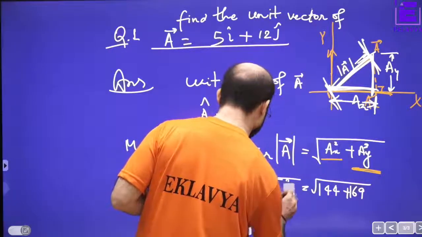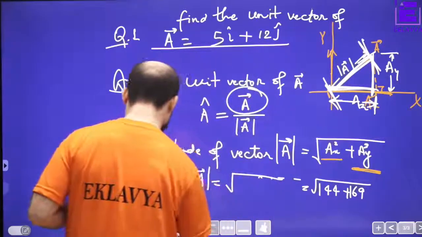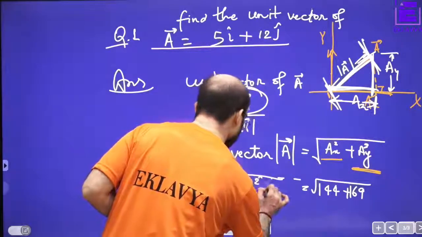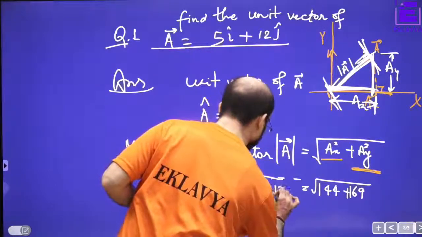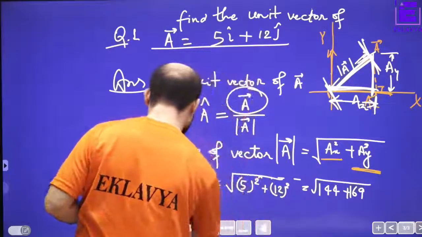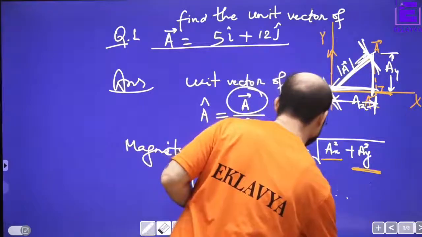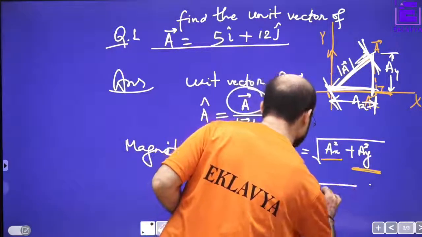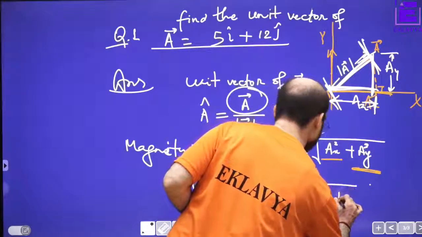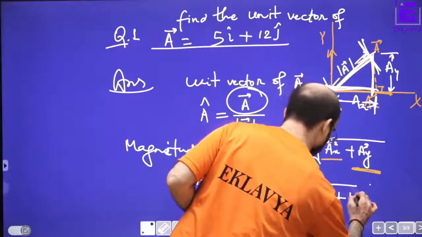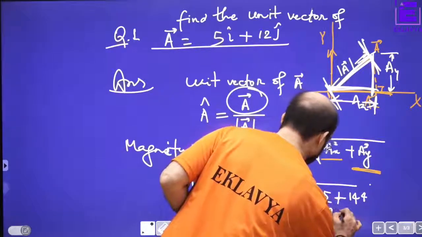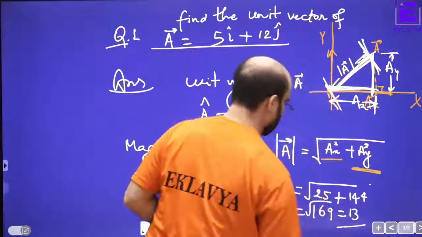That would make the whole thing a perfect square root. So 5 square plus 12 square, the square root of that: 25 plus 144, that means 169, square root of this, that means 13.